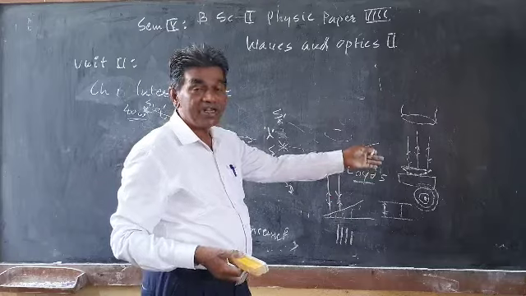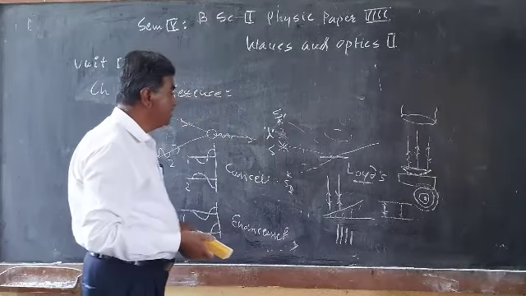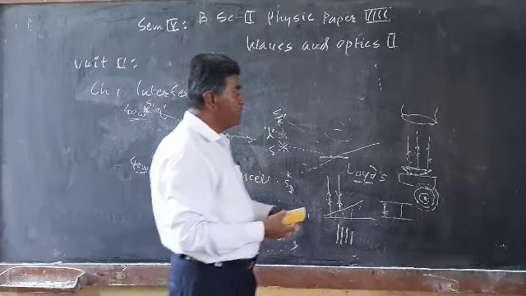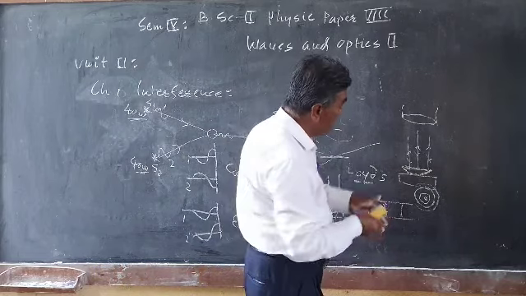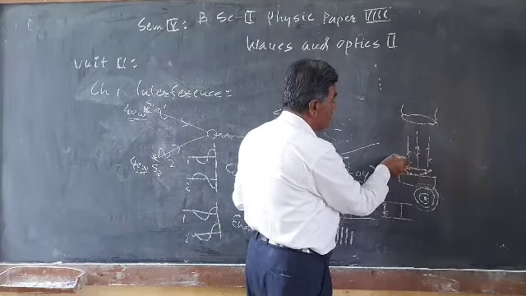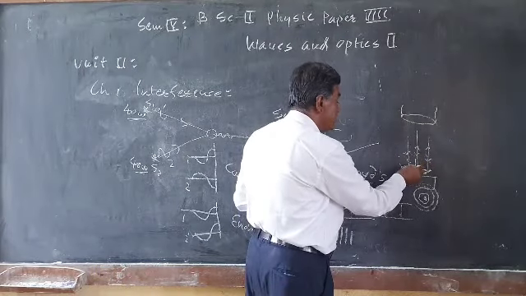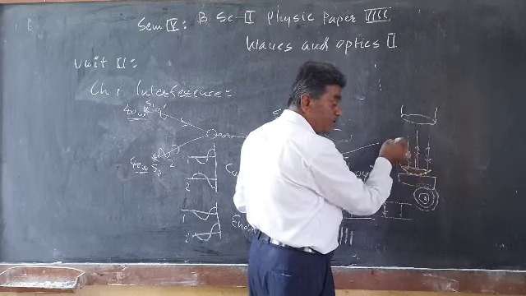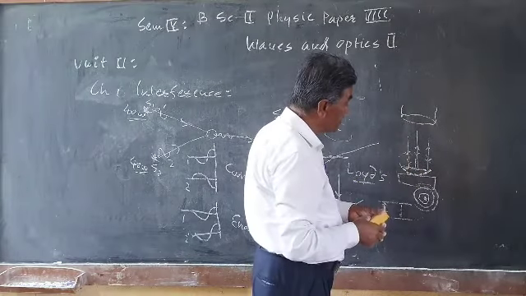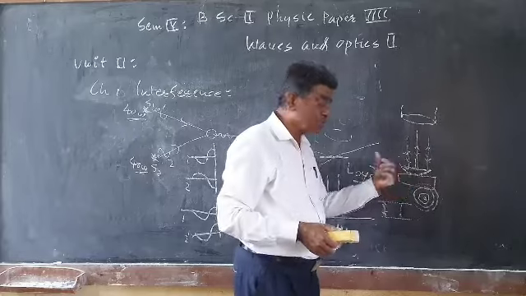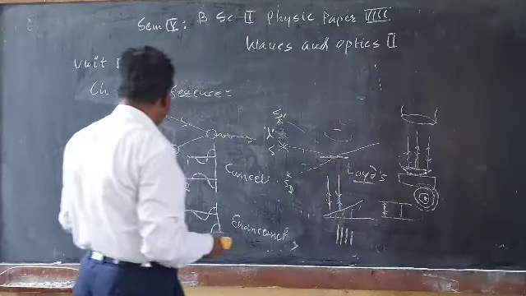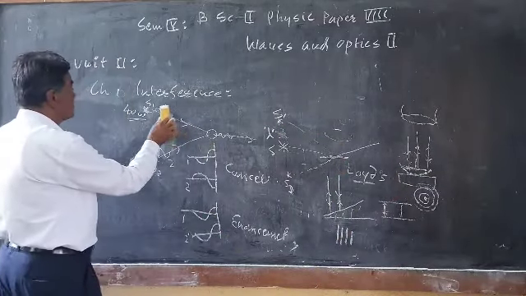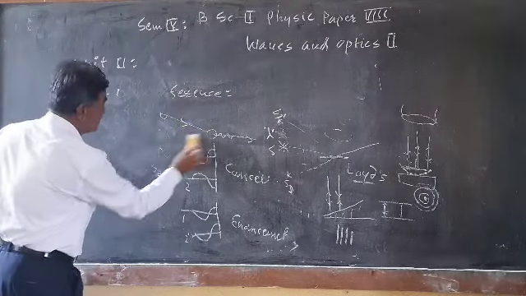From this experiment we will also determine the radius of curvature of the plano-convex lens, and the refractive index of the material of that lens. That much we have to see in interference.